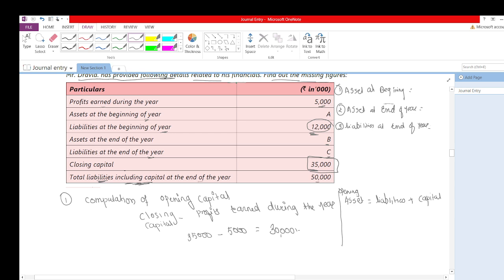Because we are calculating opening asset, I need opening liabilities and opening capital. Opening liabilities are 12,000, and just now I calculated opening capital of rupees 30,000.